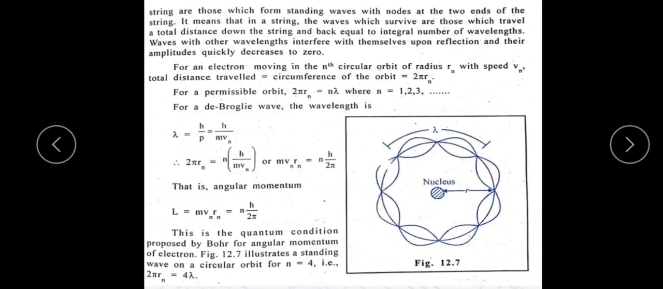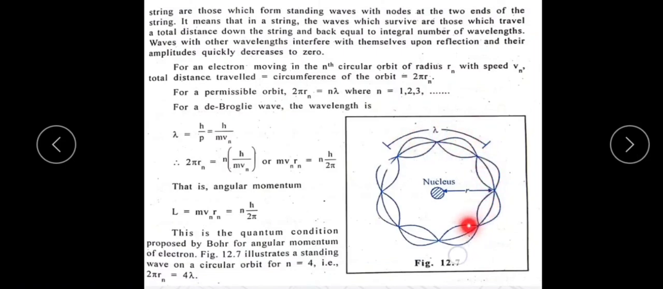They say here that those waves which travel a total distance down a string and back are equal to an integral number of wavelengths, that is equal to n lambda, an integral number of wavelengths. See, one complete wavelength is lambda, one complete wave, one crest and trough, that is equal to lambda here, like that.